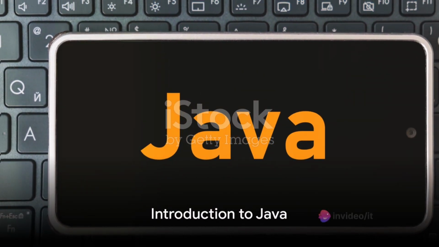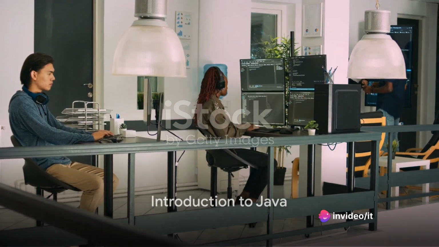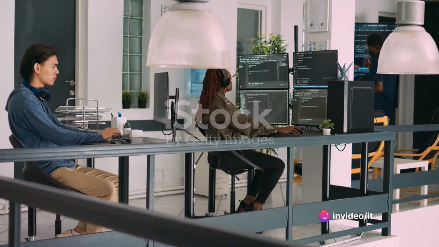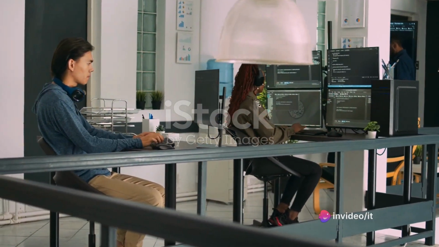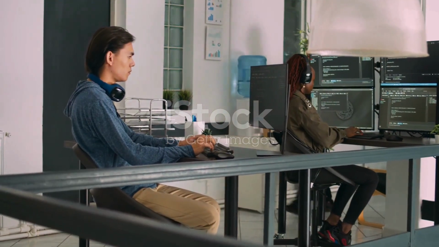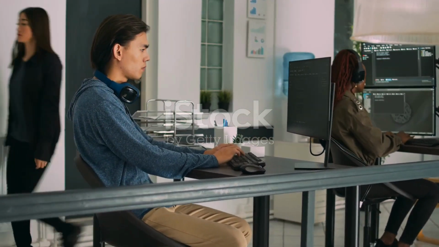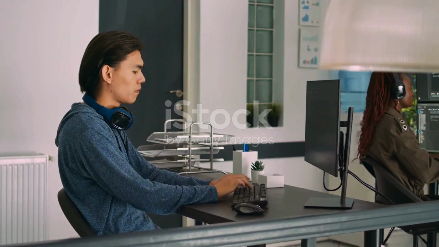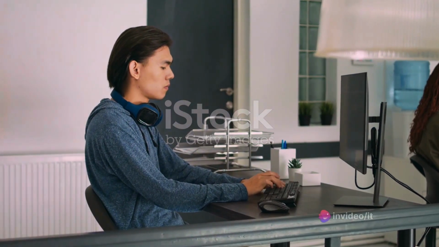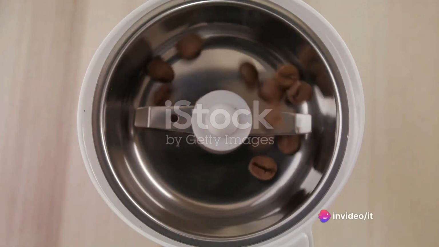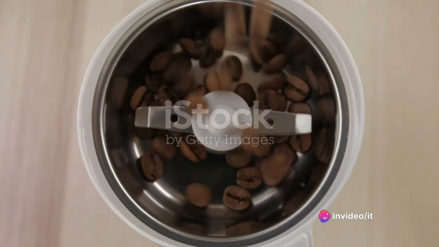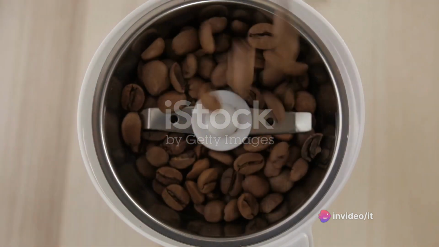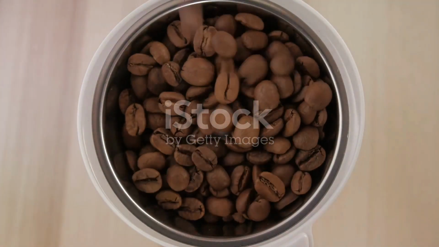Have you ever wondered what Java is and how it is used? Perhaps you've heard of it in passing or seen it mentioned in a tech-related article. Today, we're going to unravel the mysteries of Java, a powerful language that has shaped the digital world as we know it. Java, not to be confused with the Indonesian island or the popular beverage, is one of the most widely used programming languages in the world.